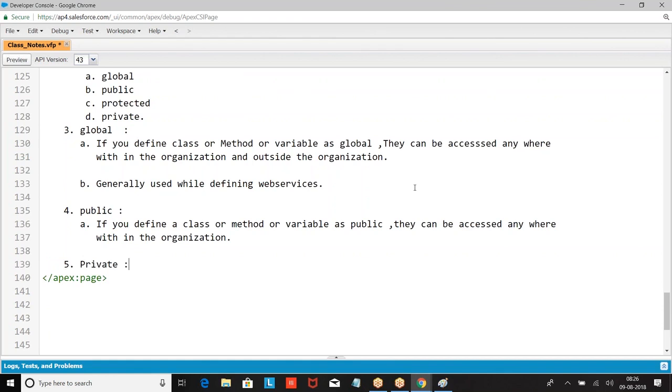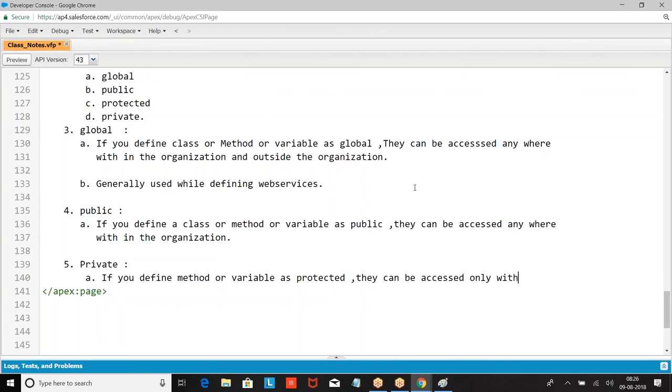Protected. If you define a method or variable as protected, they can be accessed only within the class where they are defined and within the child class.